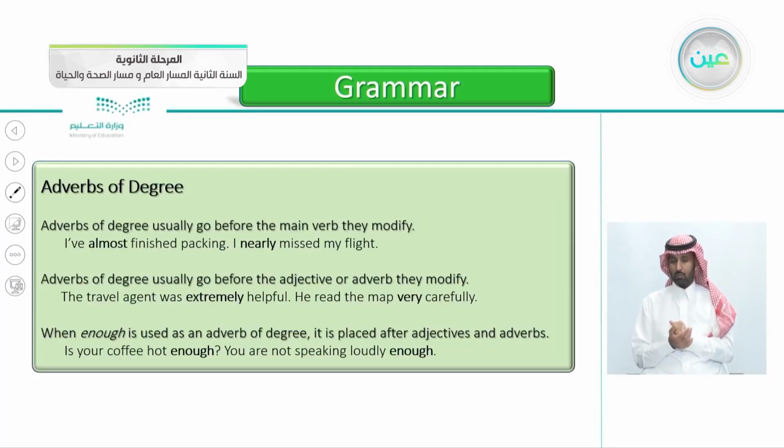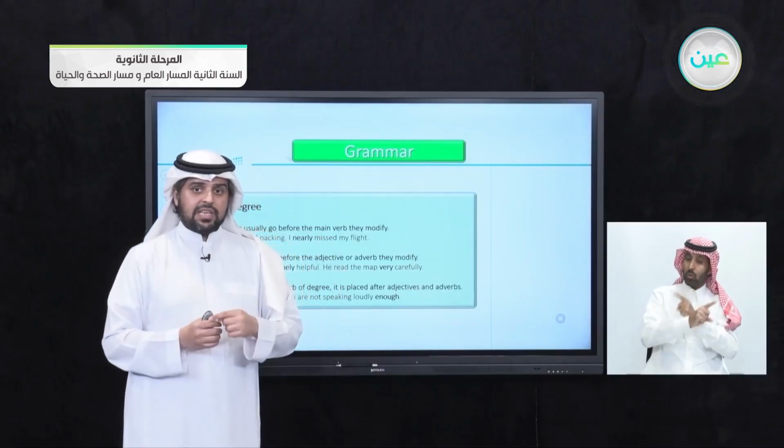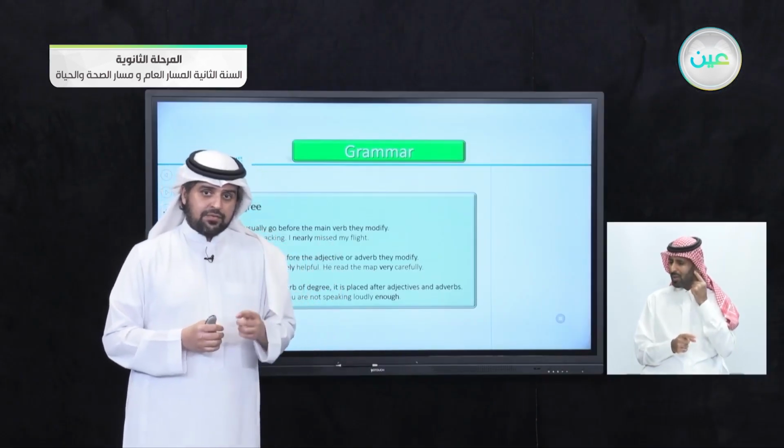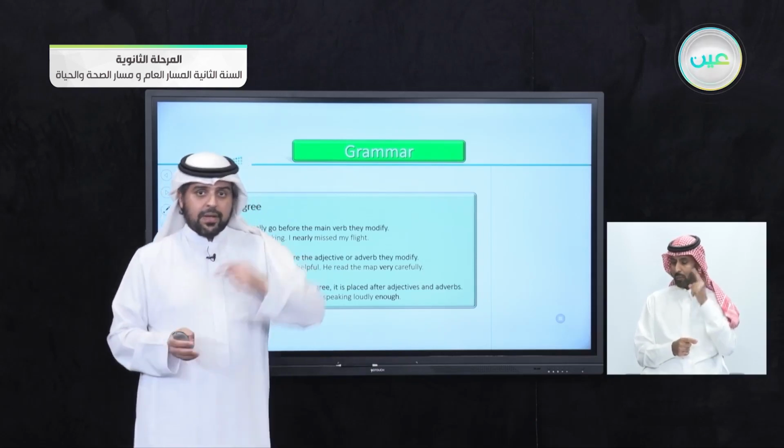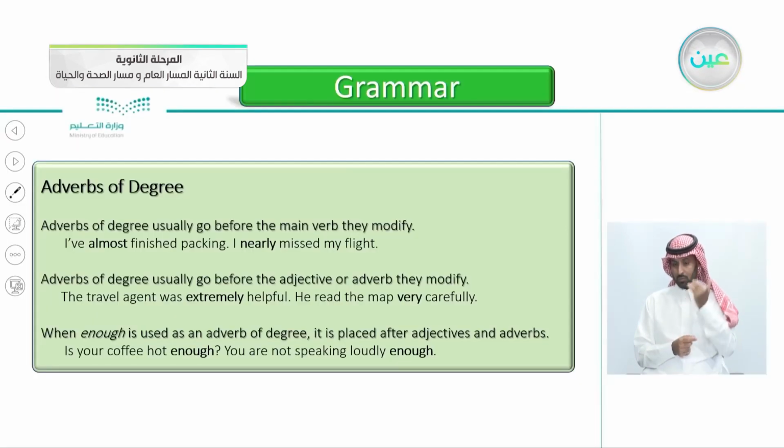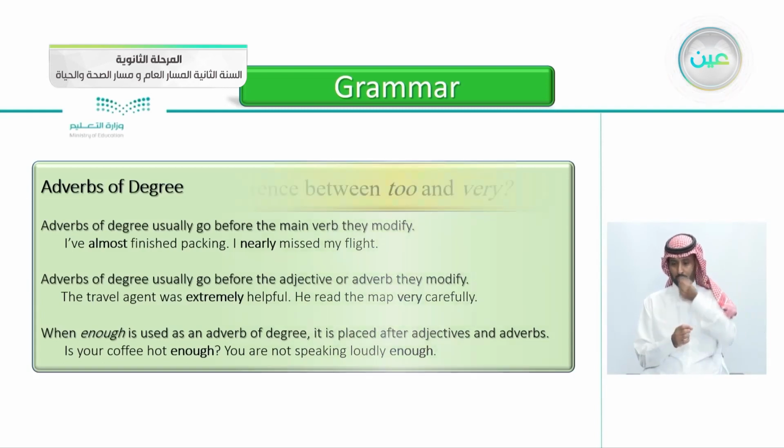When you say to your teacher, you're not speaking loudly enough, so loudly here is the adverb, and you put the word enough after the adverb. So just the word enough comes after the adjective or the adverb.